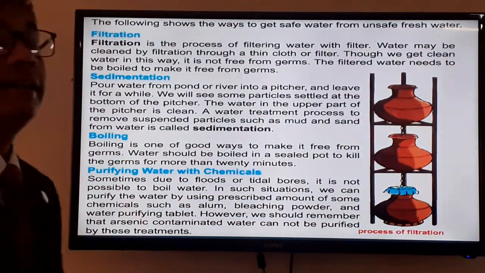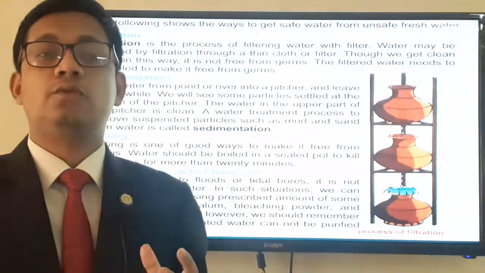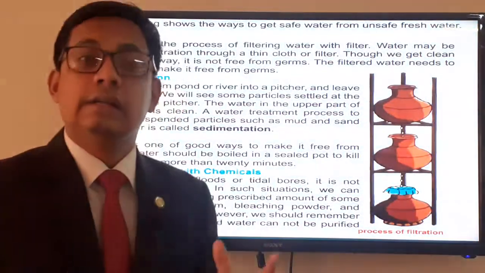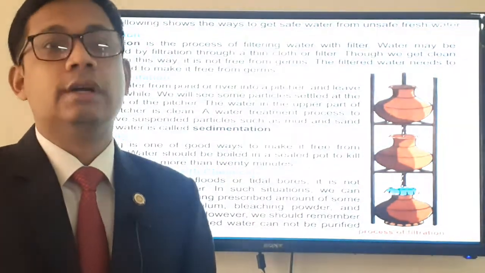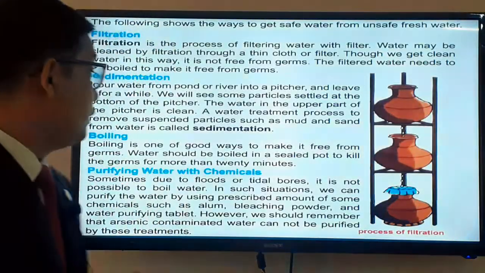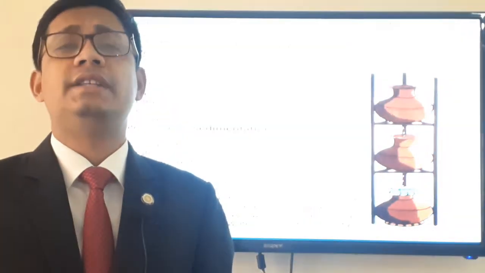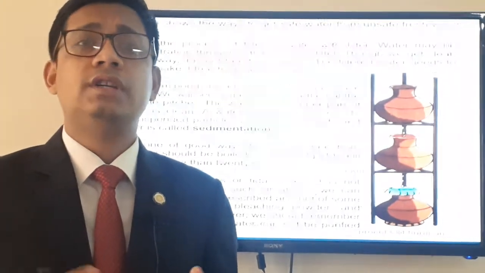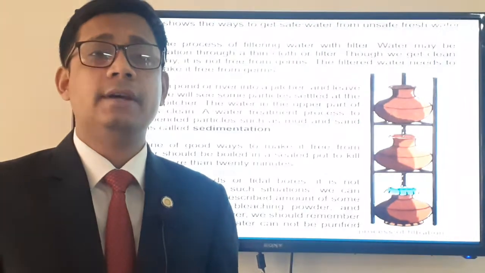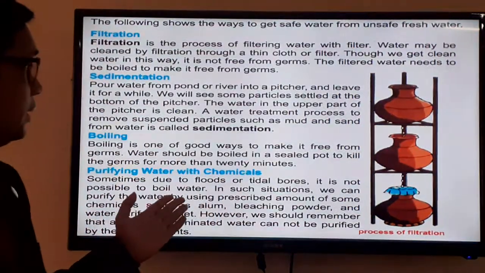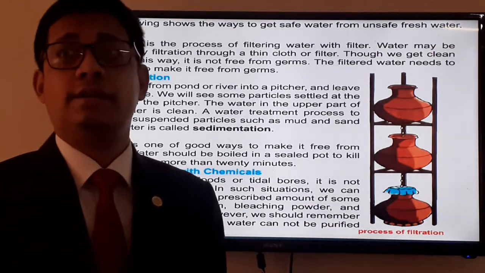Okay, boiling, this is the easiest way. If you collect water from different sources, you will boil the water for at least 20 minutes and then you can use it. Boiled water is always safe water. Okay, now purifying water with chemicals. We can also purify water with different types of chemicals. What are the chemicals called? Those chemicals can be alum, bleaching powder and water purifying tablets.